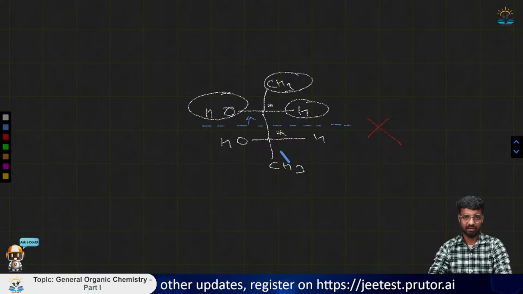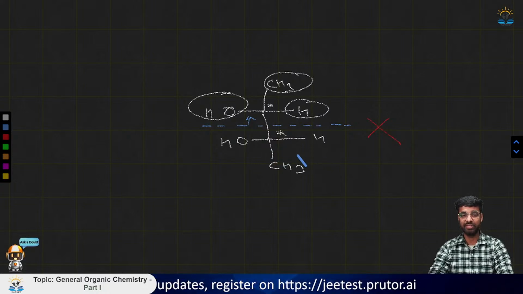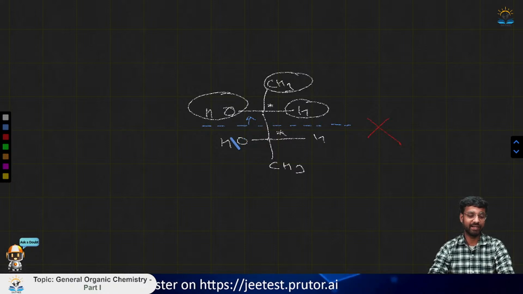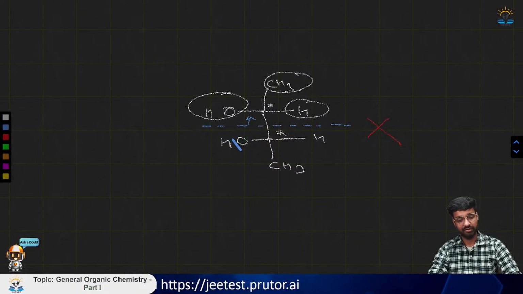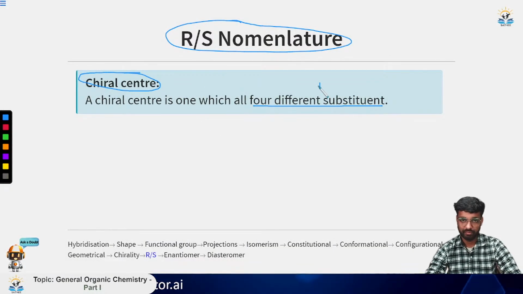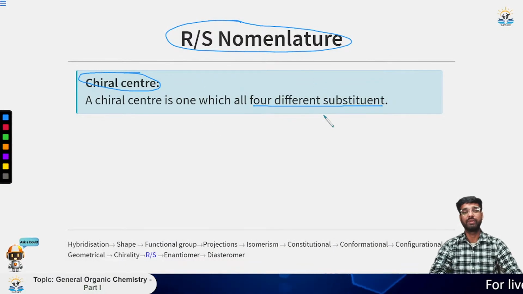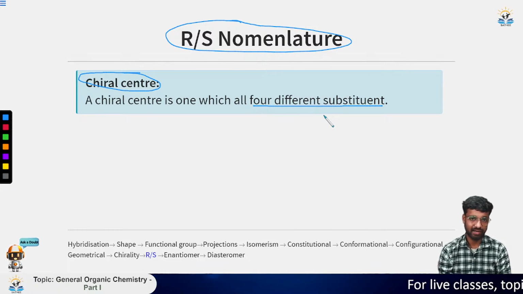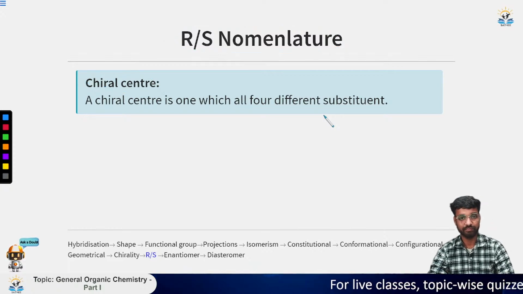Such a compound which has chiral centers but is not optically active is called a meso compound. Sorry, mesomers. So meso compounds are those which do have chiral centers but are not optically active.